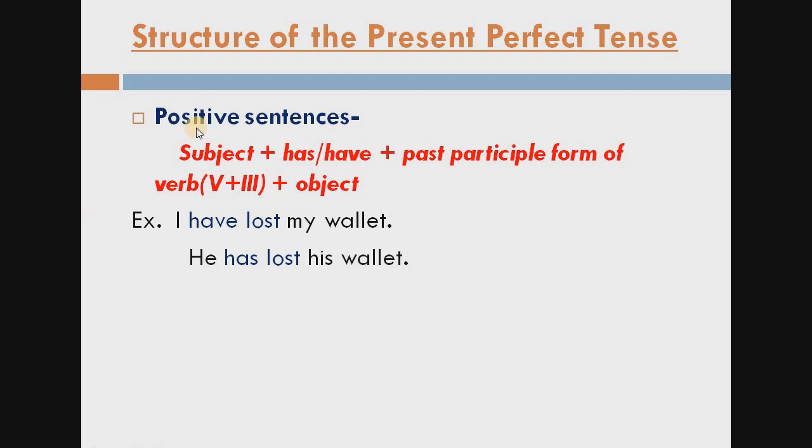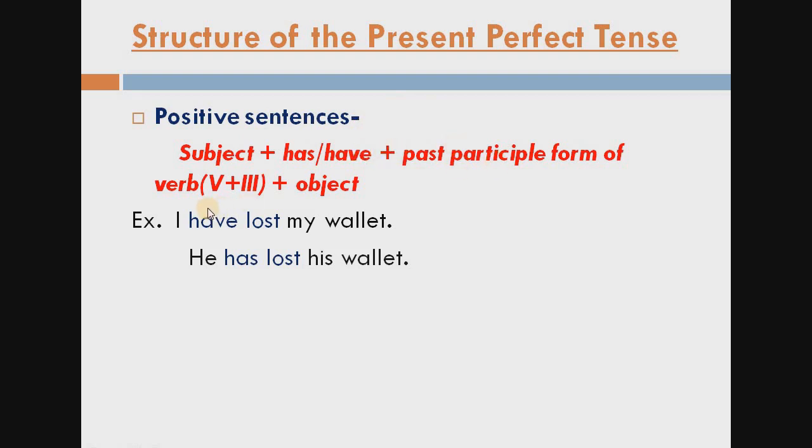Again I am telling you, we consider singular subjects like he, she, it, or any singular noun, name of a person, and plural subjects mean I, you, we, they, or any plural noun. So for the singular subject we always use has, and for the plural subject we use have.